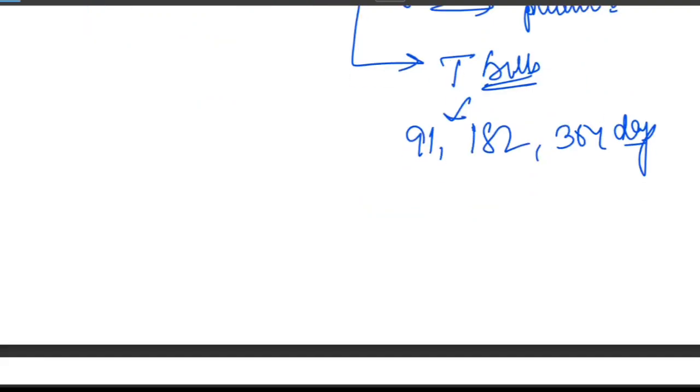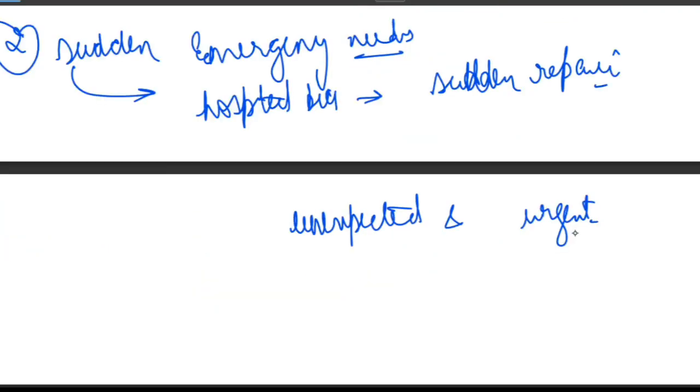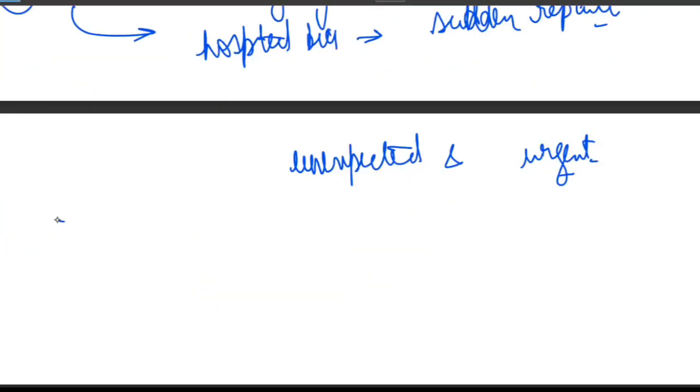Now, the second kind of situation is a sudden emergency need. Think of it like a surprise hospital bill, or a sudden repair. It's quite unexpected and it's quite urgent. And for this kind of urgent cash requirement, what does the government do? The government issues a cash management bill.